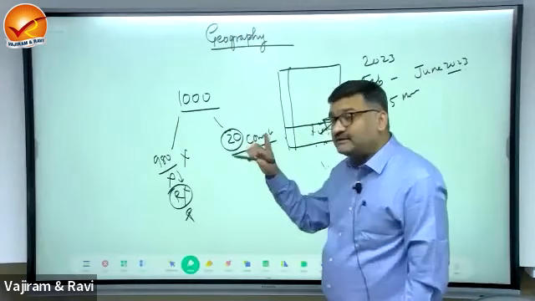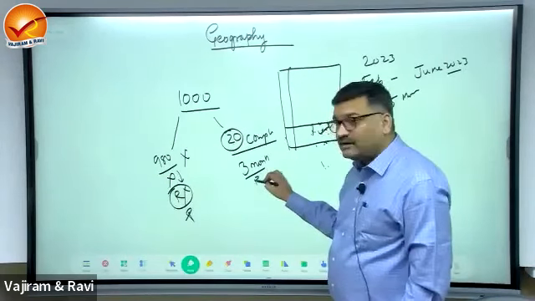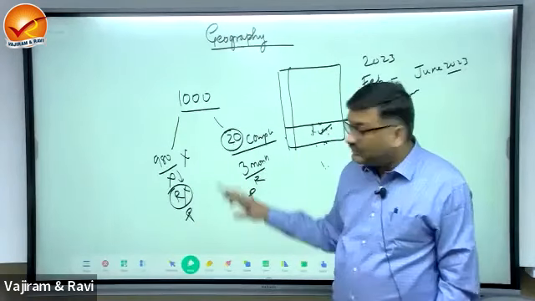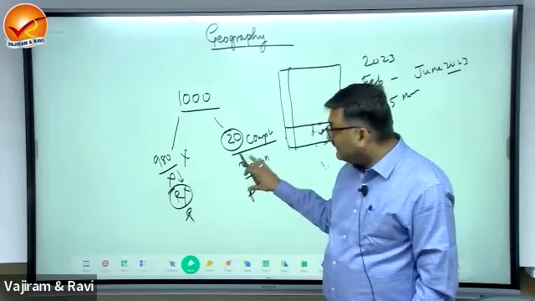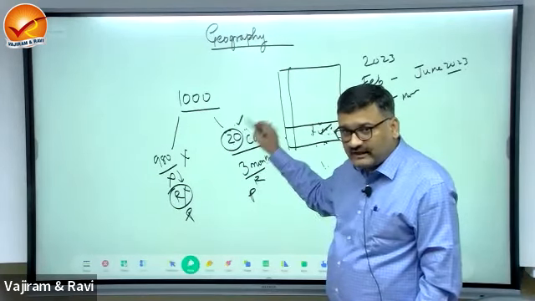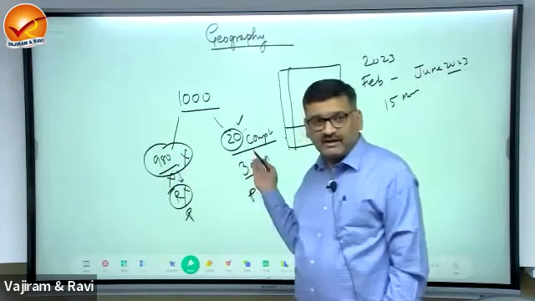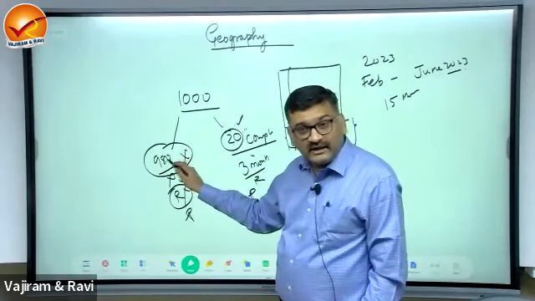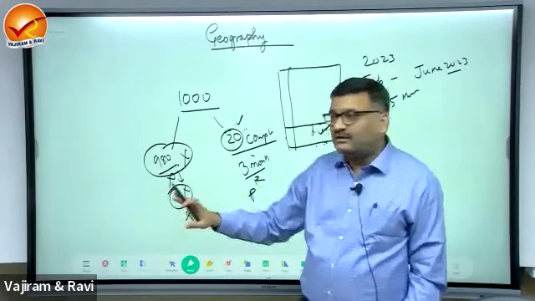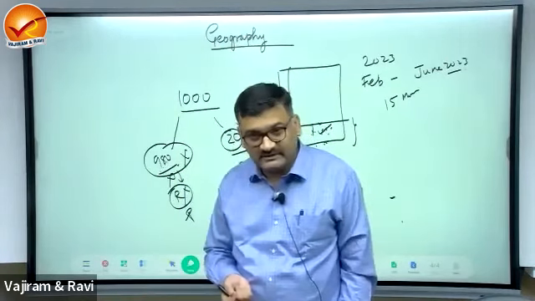There are a few, 20, who will complete the syllabus. But when you are completing, that is also important. There should be at least 3 months available for revision and the same 3 months of duration for practice. If you are able to do this, then the chance that you clear the prelims exam is high. Now, what has gone wrong? Because the majority is here, and this is the minority. The majority has not completed the syllabus on time. So we should be aware of the reasons why students are not able to complete the syllabus.